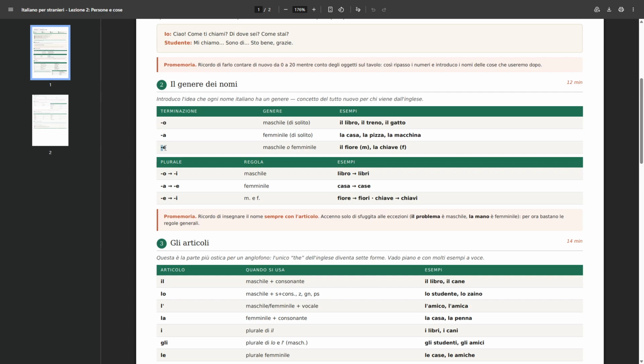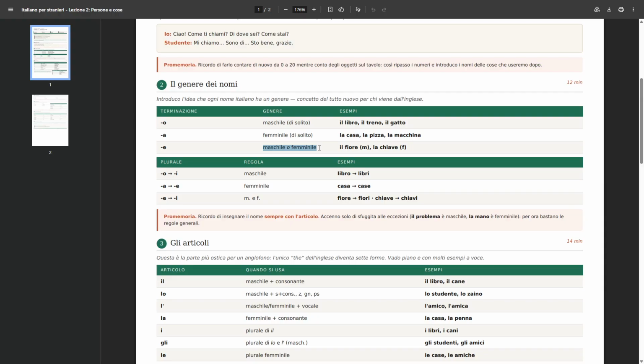When they end with E in English, E in Italian, usually they are plural and feminine, like we see here, but they could be the ones that I told you about that are neutral.